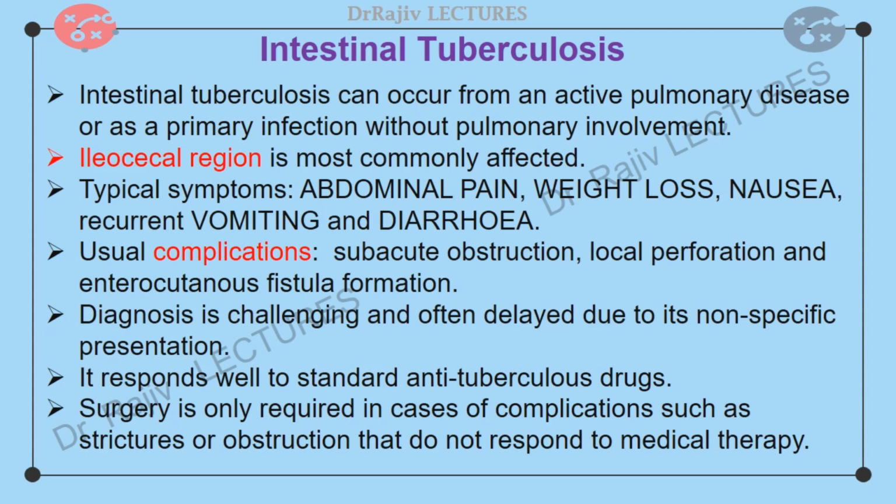Usual complications are subacute obstruction, local perforation, and enterocutaneous fistula formation. Diagnosis is challenging and often delayed due to its non-specific presentation. Intestinal TB responds well to standard anti-tuberculous drugs. Surgery is only required in cases of complications such as strictures or obstruction that do not respond to medical therapy. High clinical suspicion and early initiation of anti-tuberculous therapy are essential for reducing morbidity and mortality.